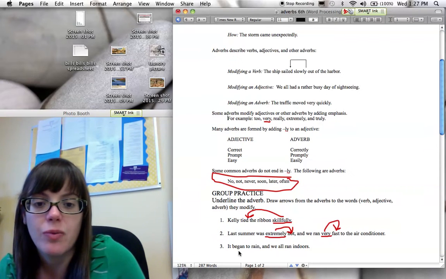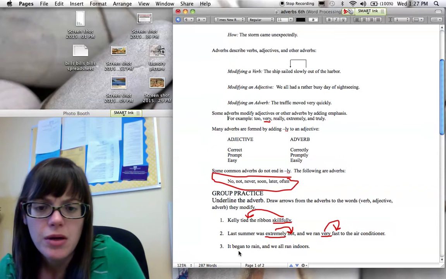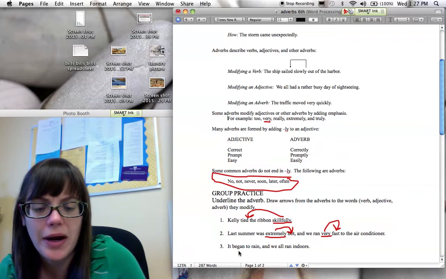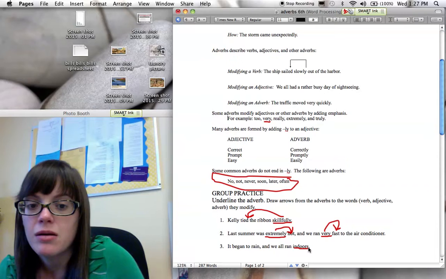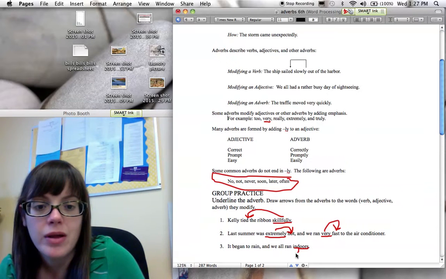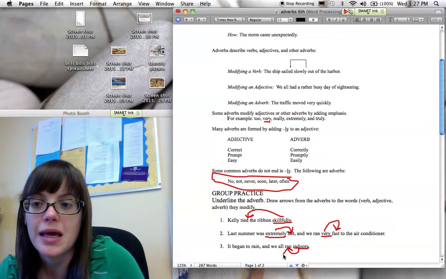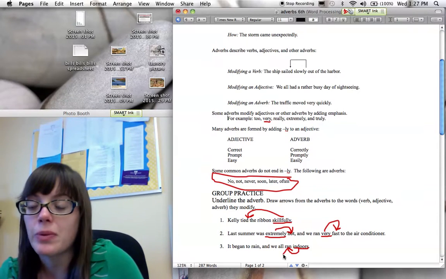All right, let's take number three. It began to rain, and we all ran indoors. So let's take a look at this. I'm looking for words that tell me how, when, or where something happened. So my first one, I've got my subject, it, and verb, began to rain. So nothing in that first part of the sentence. And we all ran indoors. So indoors tells me where. Okay, so that looks like an adverb. And it looks like it's describing ran. It's telling me where we ran. We ran indoors.